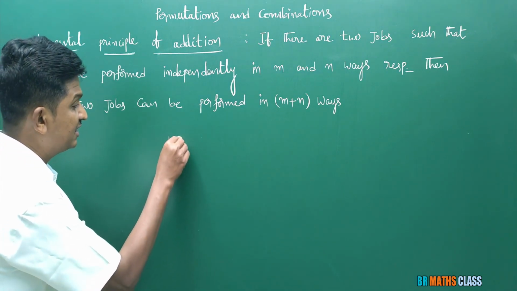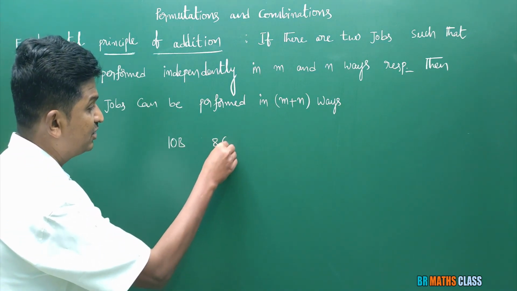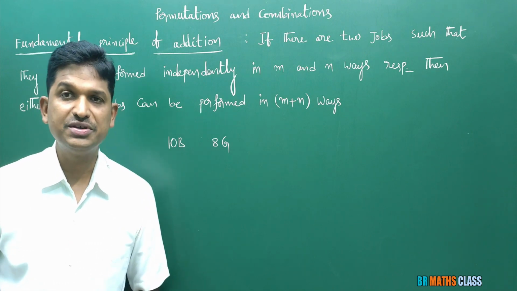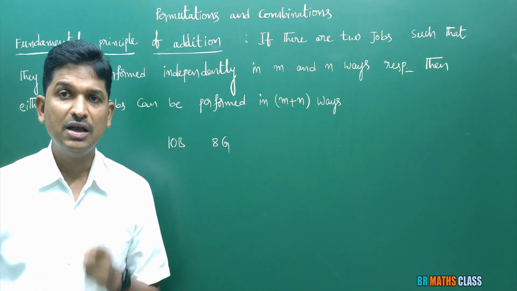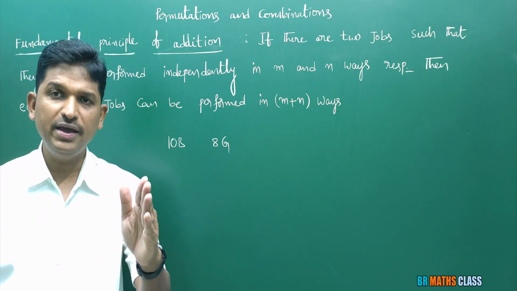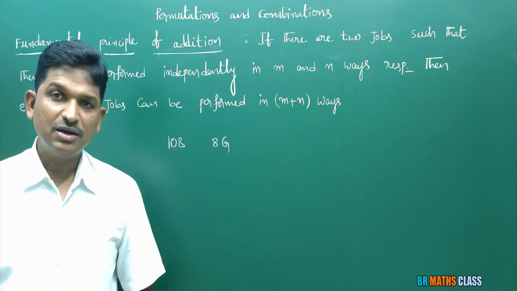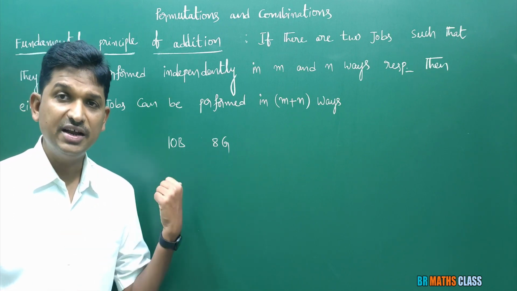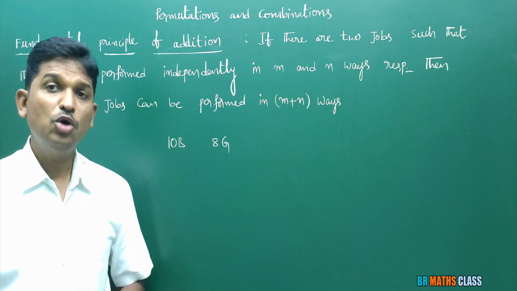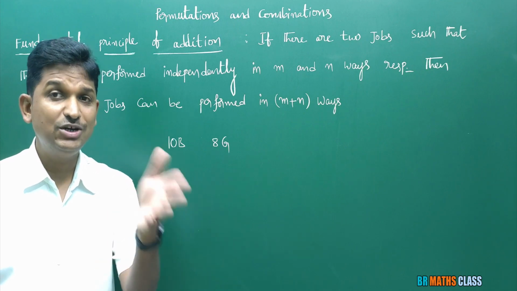In a class, there are 10 boys and 8 girls. Teacher wants to select a boy or a girl. Listen to this carefully. Teacher wants to select a boy or a girl. That means only one person selection is there. That one person is what? Either a boy or a girl. How many ways can a teacher do this?